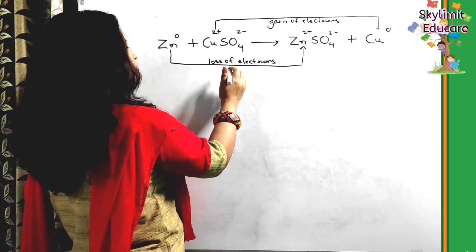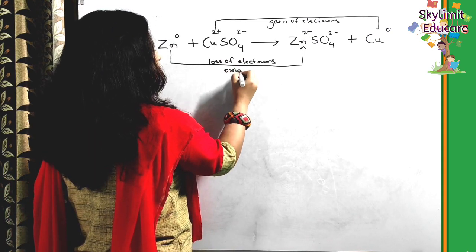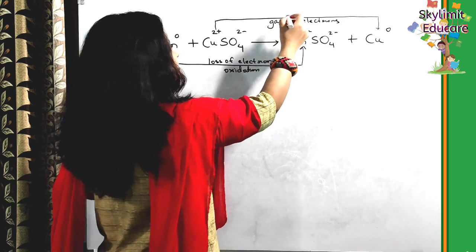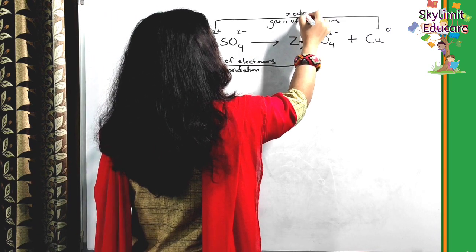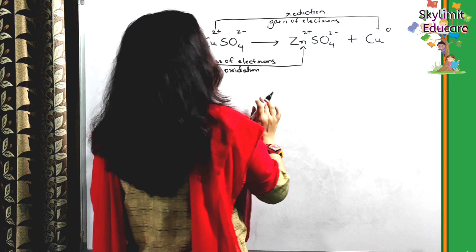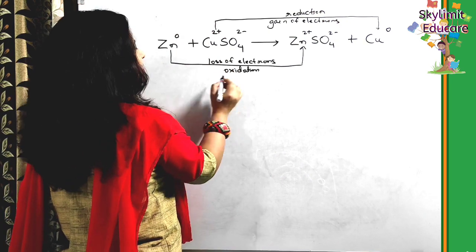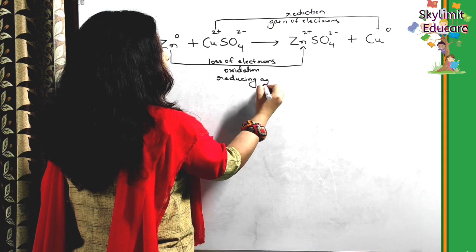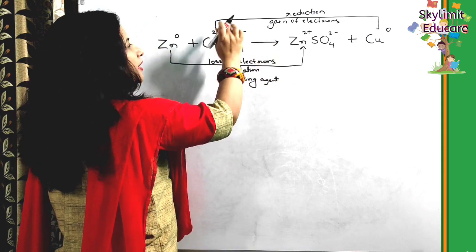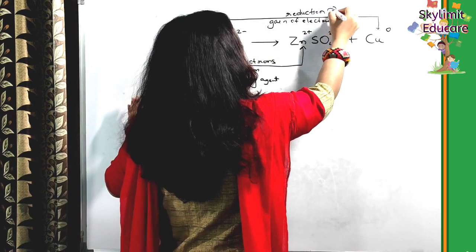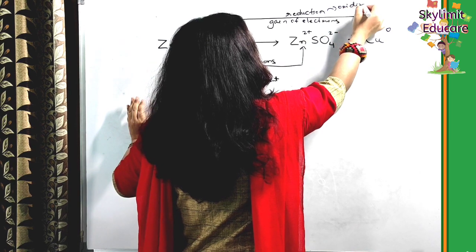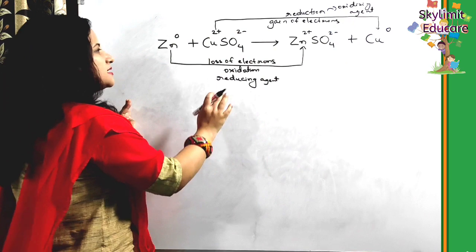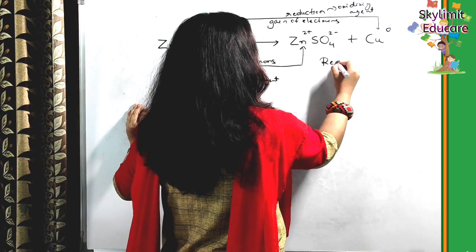So losing electron is what? Oxidation. And gain of electrons is what? Reduction. Okay? Zinc is oxidized. So zinc is what? The reducing agent. Reducing agent. And copper is reduced. So copper is called as the oxidizing agent. Okay? So this is an example of what? Redox reaction.